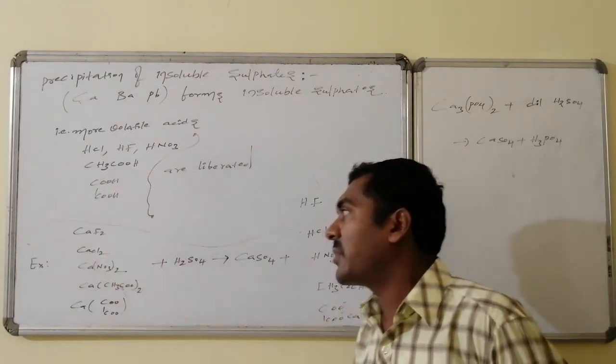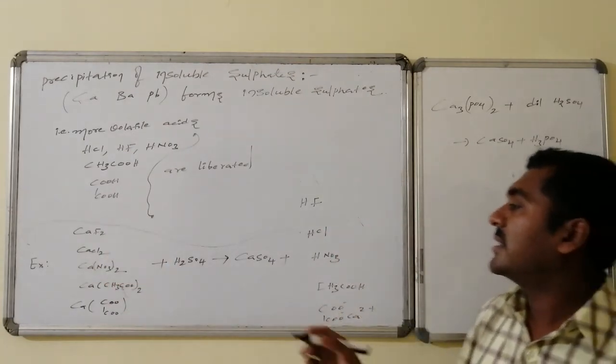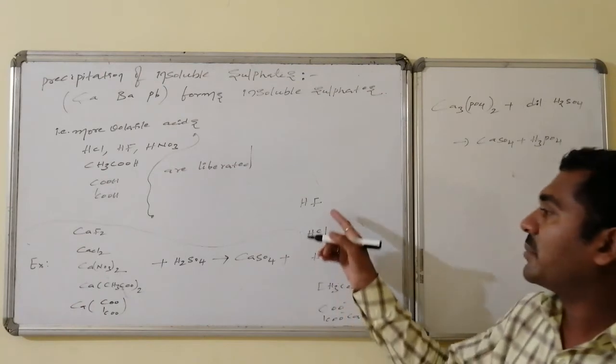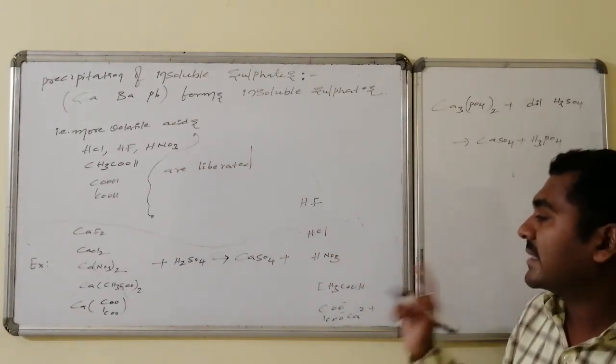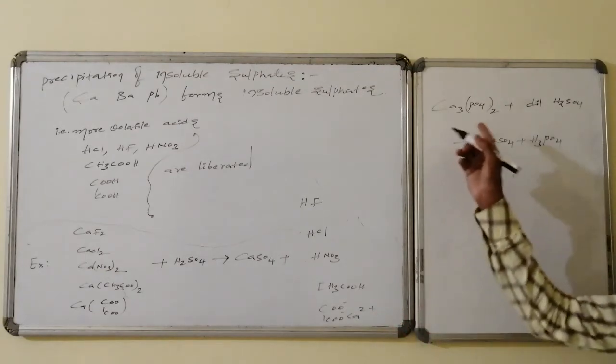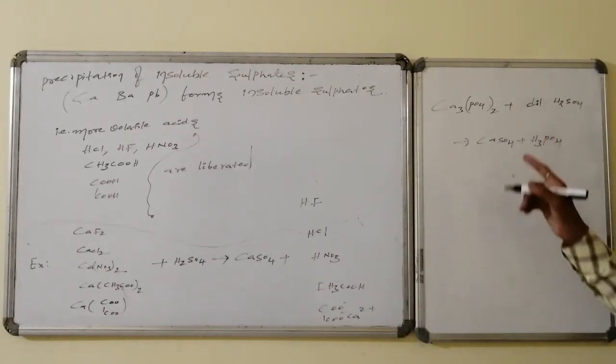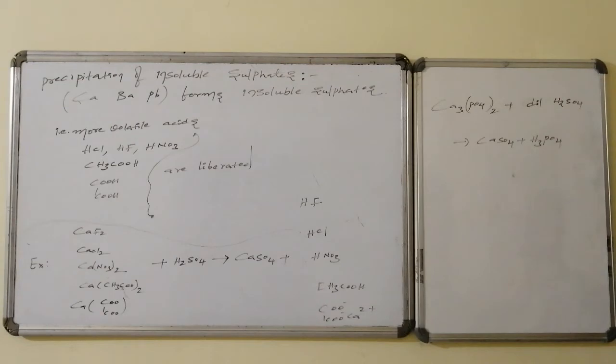Suppose calcium fluoride on reaction with sulfuric acid leads to the formation of calcium sulfate followed by HF; here HCl, here HNO3, here acetic acid, here oxalic acid. Even calcium phosphate on reaction with dilute sulfuric acid leads to the formation of calcium sulfate followed by H3PO4.